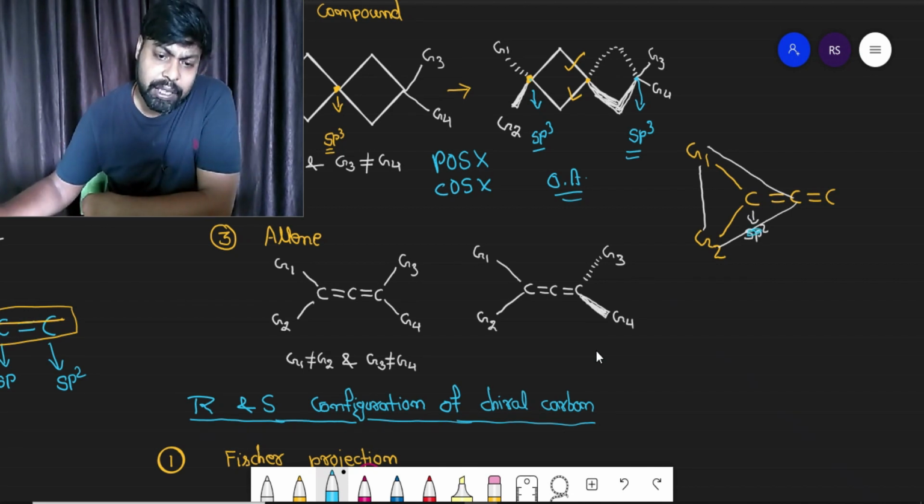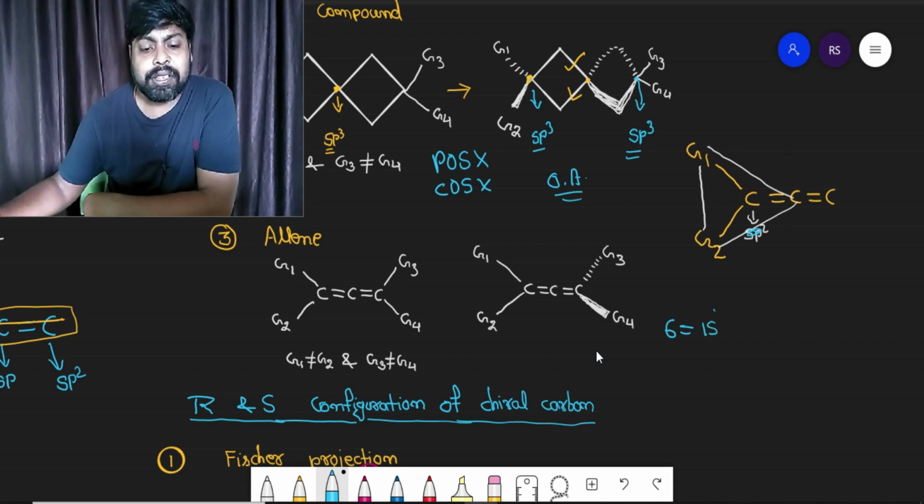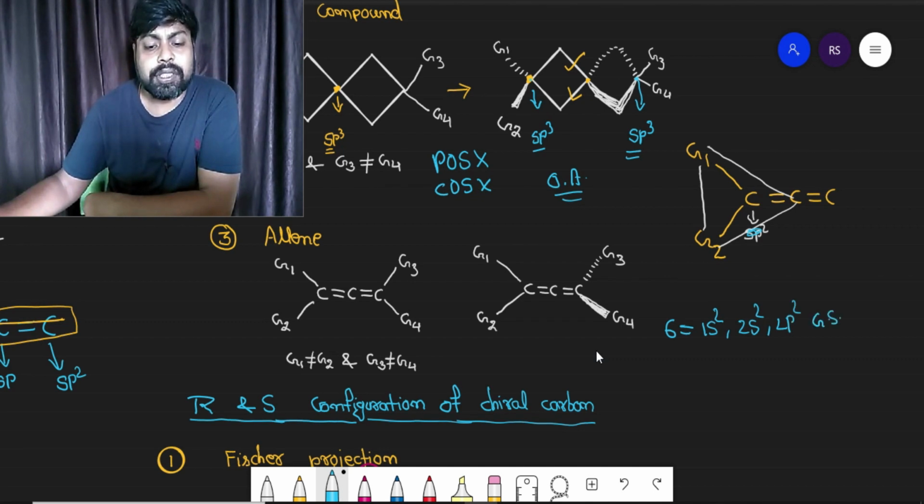How? Let's say the atomic number of carbon is 6 and its configuration is 1s2, 2s2, 2p2. This is the ground state configuration. Now write down the excited state configuration. It will be 1s2, 2s1 and 2p3, right?